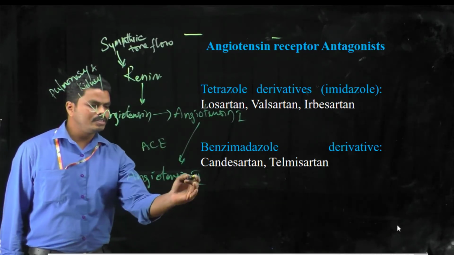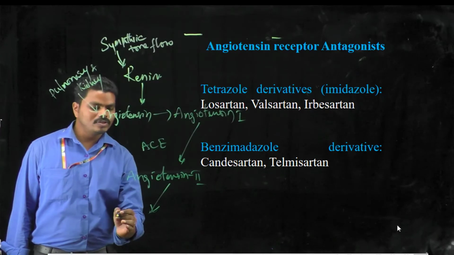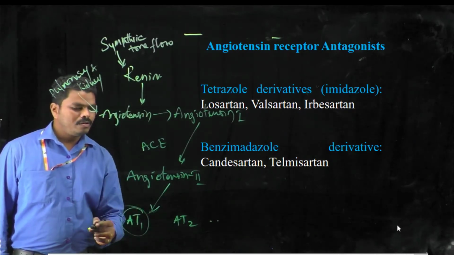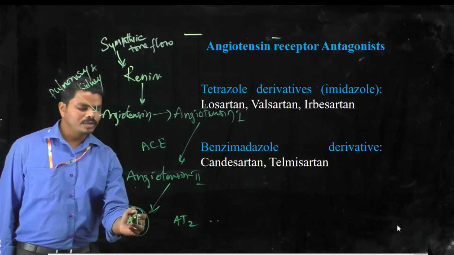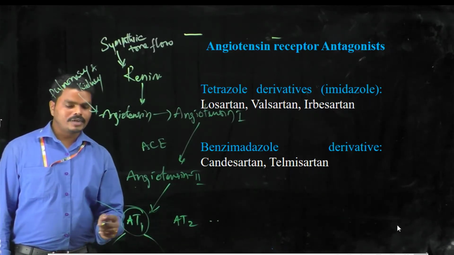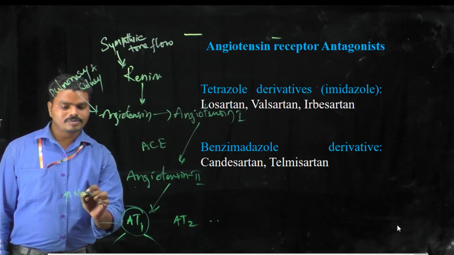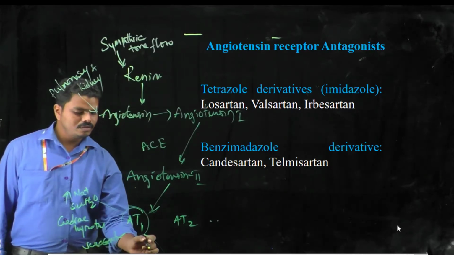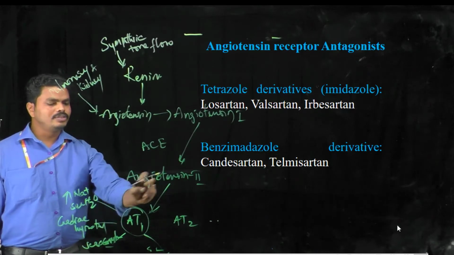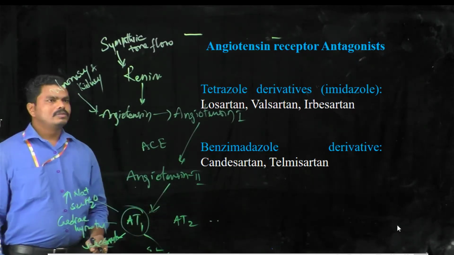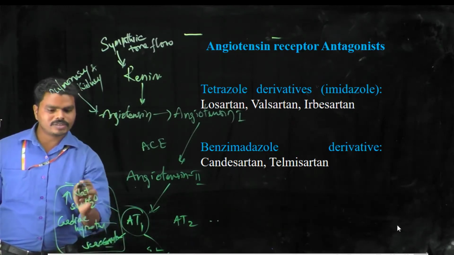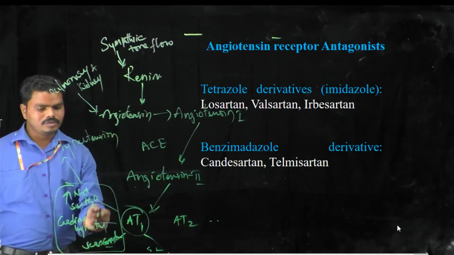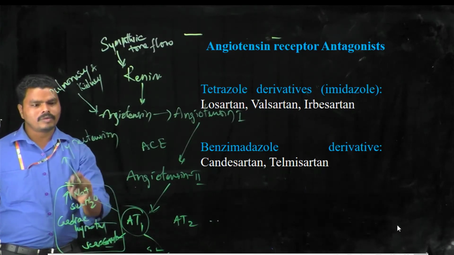Angiotensin 2 will act on different types of angiotensin receptors, that is AT1, AT2, and so on. When angiotensin binds to the angiotensin receptor 1, it shows different types of actions like increasing sodium reabsorption, cardiac hypertrophy, vasoconstriction, etc. So this is the pathway which may lead to the different actions that produce hypertension, and all these actions may lead to the development of the hypertension condition.